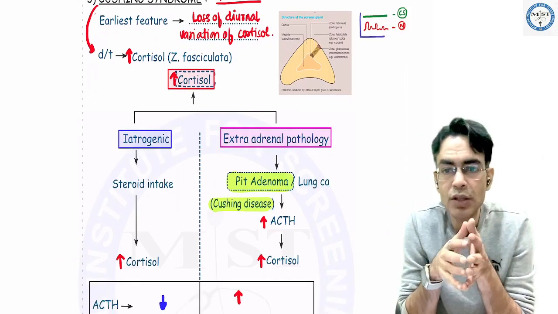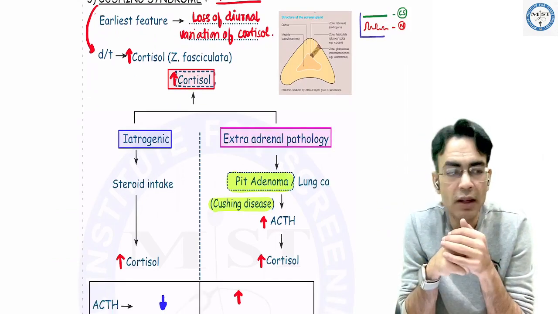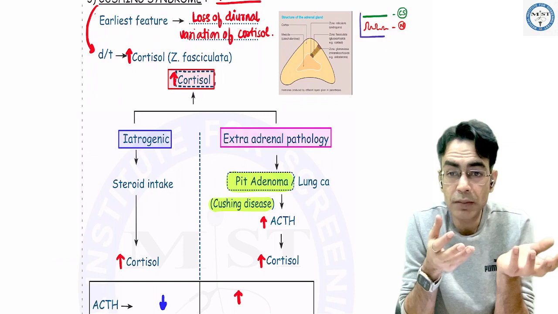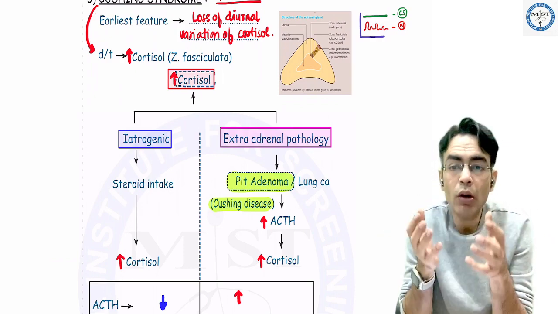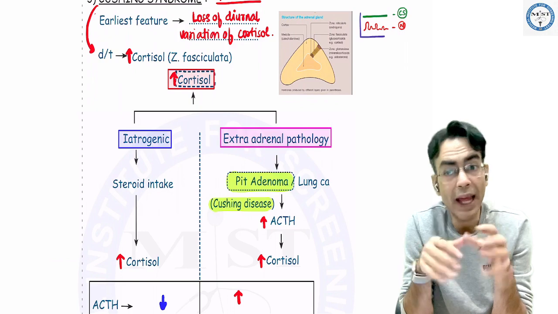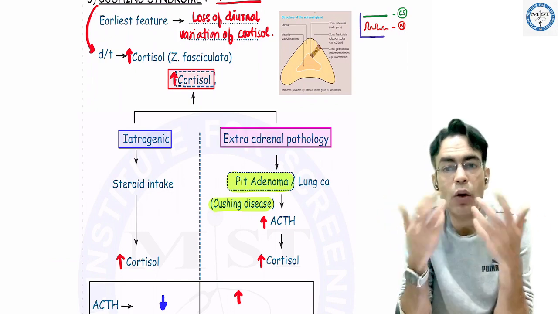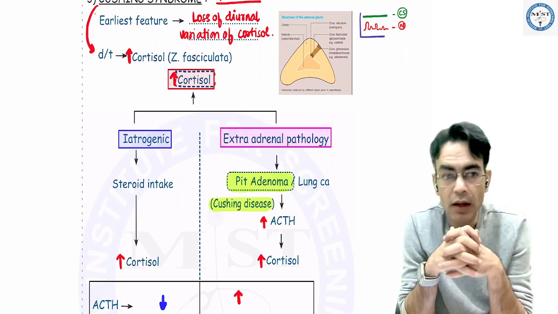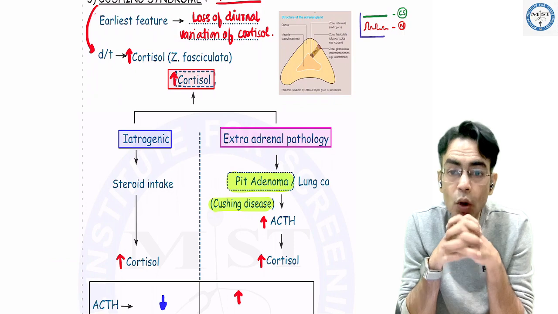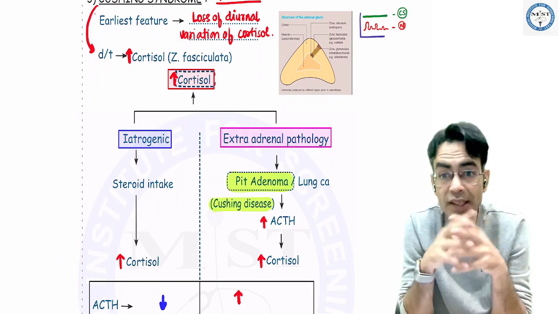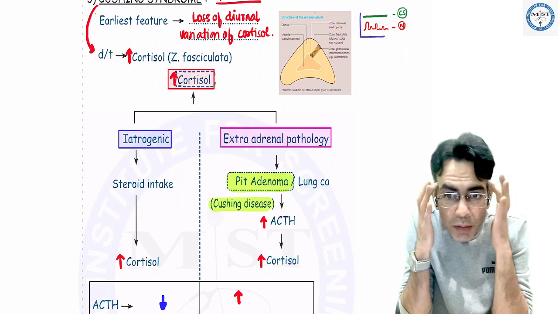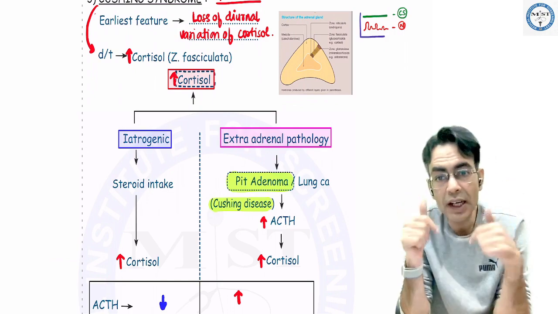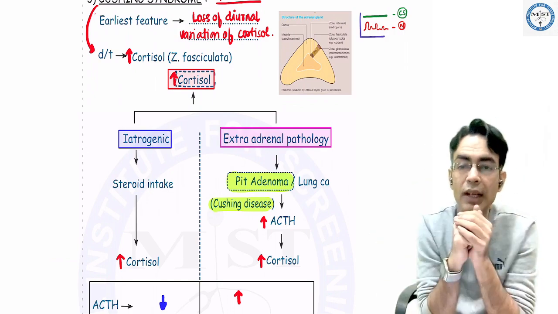The reason could be iatrogenic, where the patient is taking steroids from outside, which is increasing the cortisol in the body. Or there is some problem elsewhere which leads to high cortisol release from the adrenal gland. Now, who is controlling your adrenal gland? The hormone is ACTH. Who can secrete ACTH? The pituitary. So one problem is in the pituitary, because it is secreting more ACTH. That is why the cortisol is being released from here.